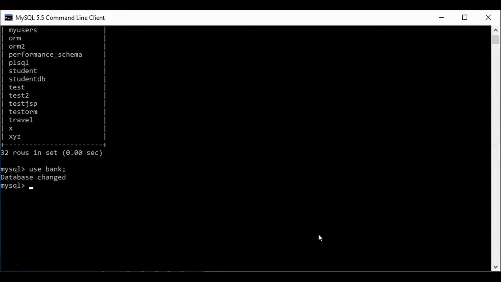You can see here, now I'm changing the delimiter. I don't want to end the statement with a semicolon, so there is a keyword, delimiter dot. It means the use bank statement will not work using a semicolon. Now see how it will work. If I write use bank with a semicolon, it will not work. If I write dot, then it will work. So the database changed.